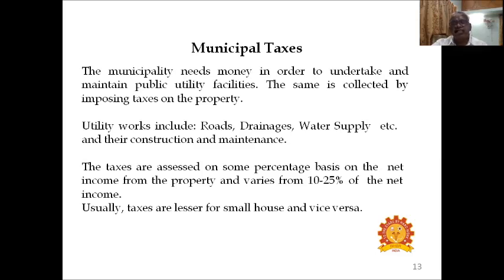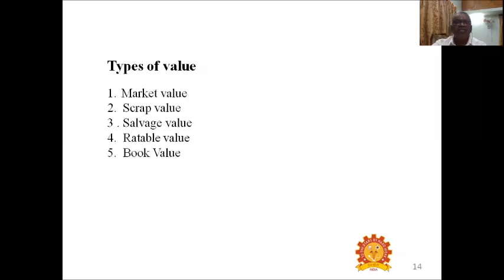The taxes are assessed on some percentage basis on the net income from the property, and it varies from 10 to 25% of the net income. Usually taxes are lesser for small houses and vice versa. So the property tax is fixed based on the property value, the annual value of the building. So the municipal tax is to be paid to maintain the infrastructure such as roads, drainage, water supply, etc., and it is compulsory.